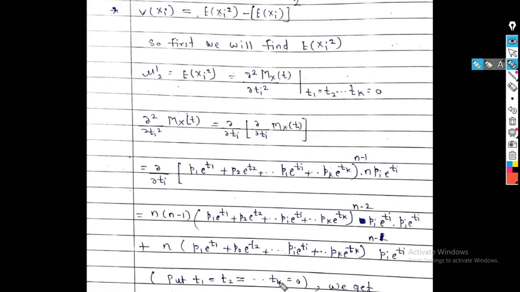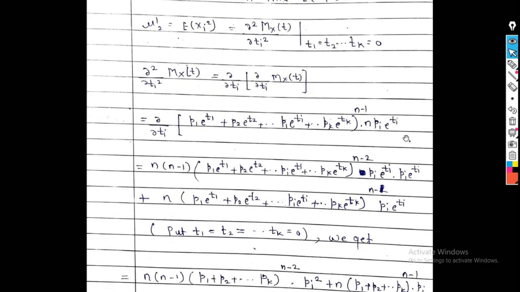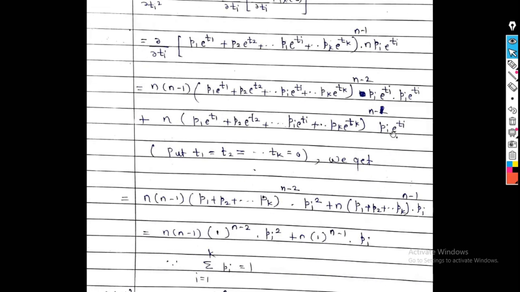Put t1, t2, tk equal to 0, because we have to take the derivative at the point t1, t2, tk equal to 0. So after putting t1, t2, tk equal to 0, we get n into n minus 1. This is e raised to 0, e raised to 0, this becomes 1.